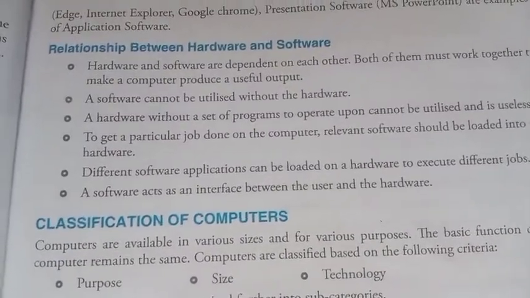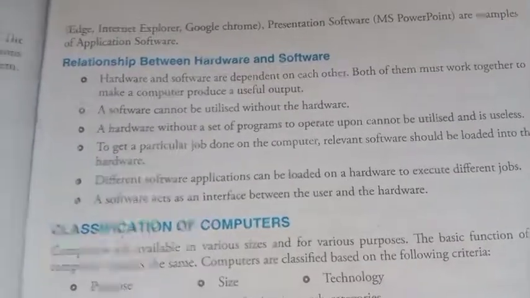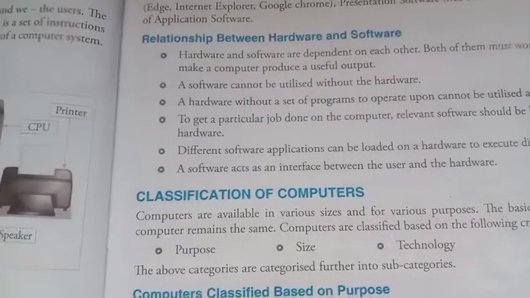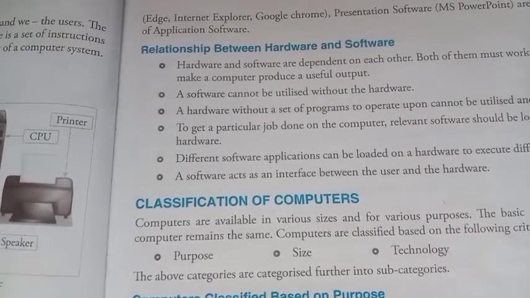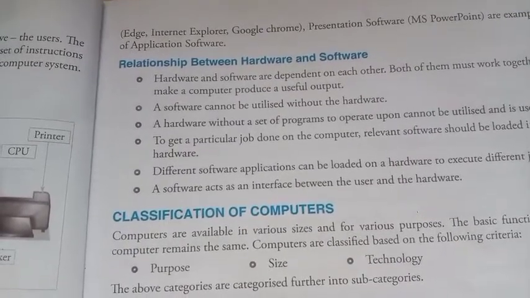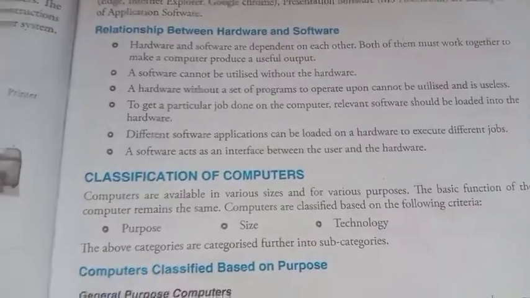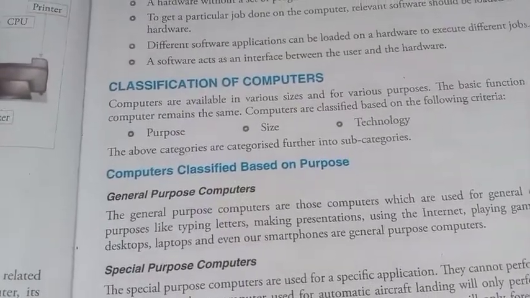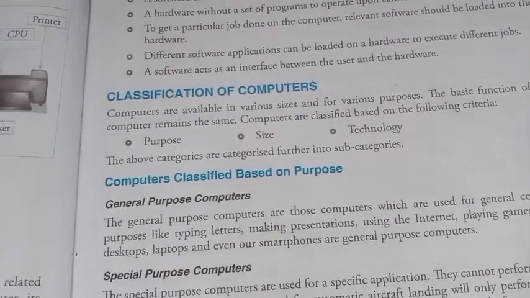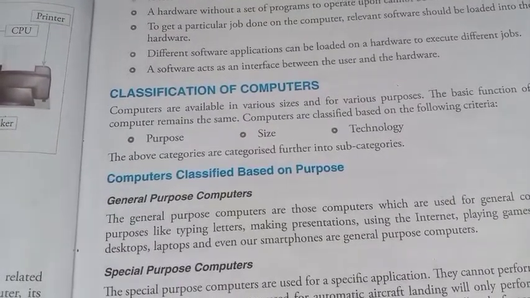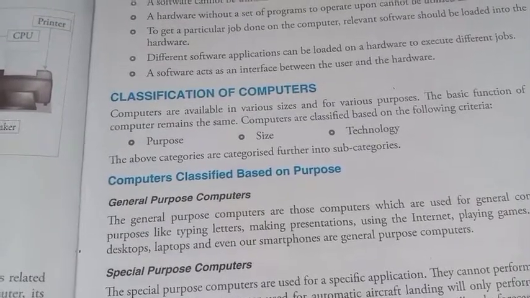So now we'll talk about software. What is software? A software is a set of programs that govern the operation of a computer system and its related devices. It is a collection of instructions that enables the user to interact with a computer and its hardware to perform tasks. Without software, most computers would be useless. Without software, a computer is useless.